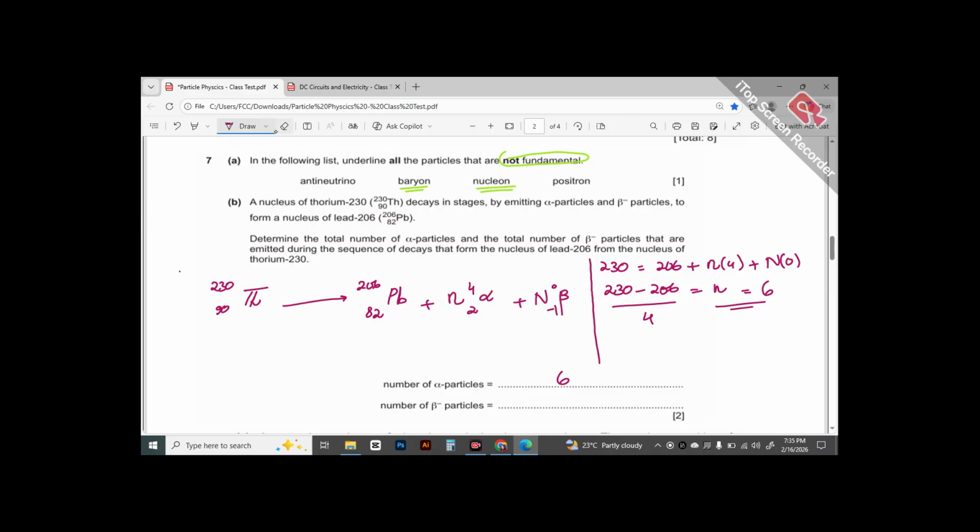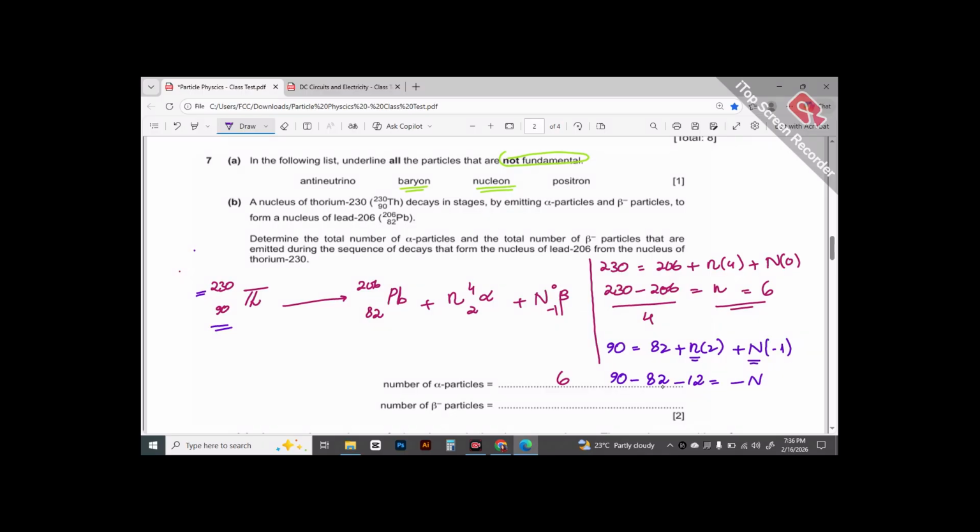Again, you would go with the conservation of this equation. And now we are going to apply the same concept on charge number, the one we did on mass number. So on the left side we have 90, on the right side we have 82 plus n into 2 plus capital N into minus 1. And this capital N, by the way, is going to represent the number of beta particles. So we had 90 minus 82, and we had already calculated the value of this n, which is 6. So 6 into 2 is going to give us 12, which when shifted to the other side is going to become minus 12, and this gives us